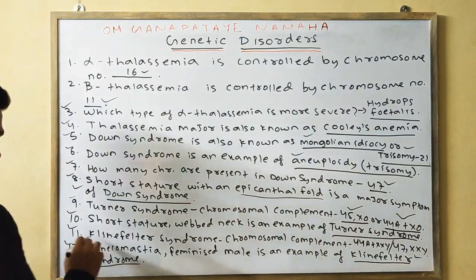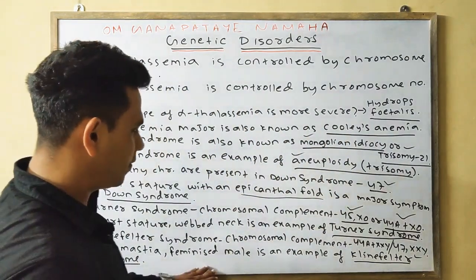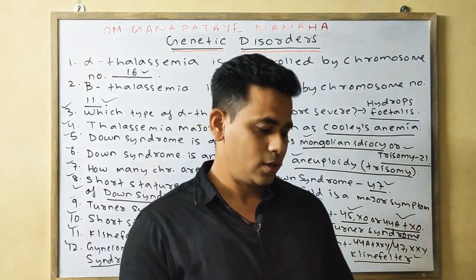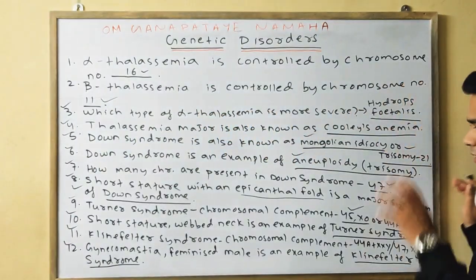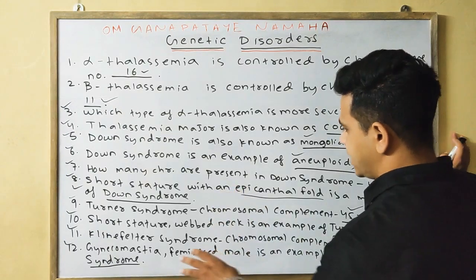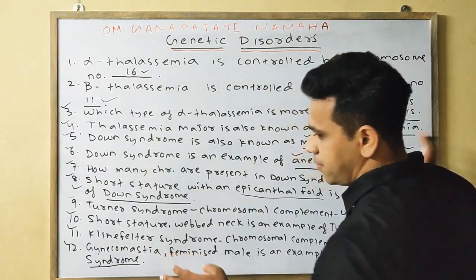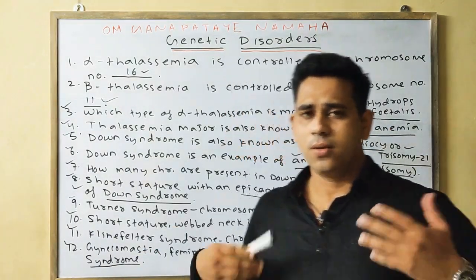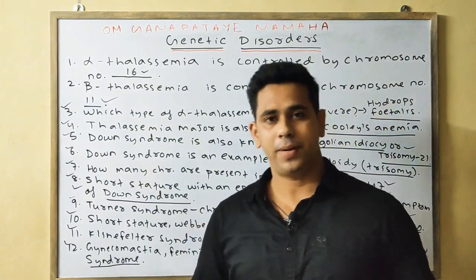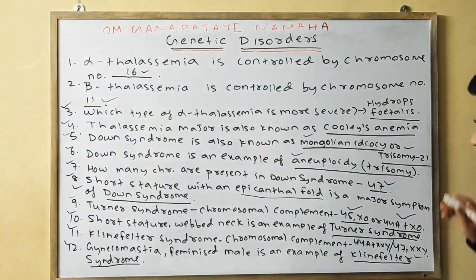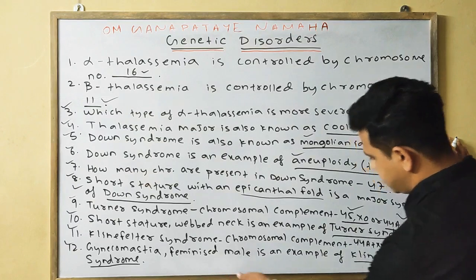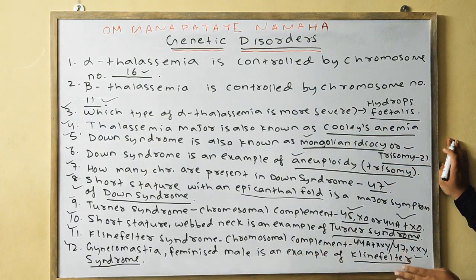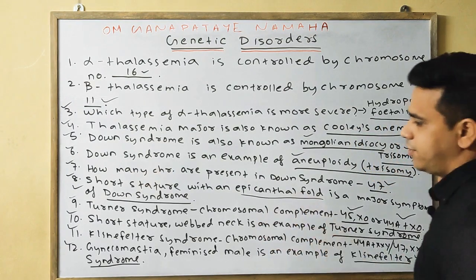Last one, gynecomastia, or the feminized male, which I told in the case of Klinefelter syndrome, is the main important symptom, the development of breast tissue. So you will write Klinefelter syndrome.